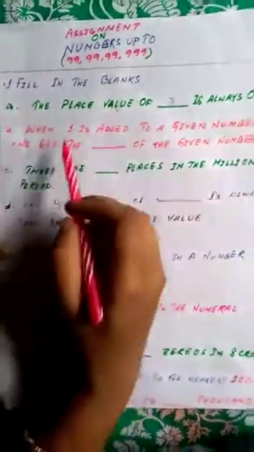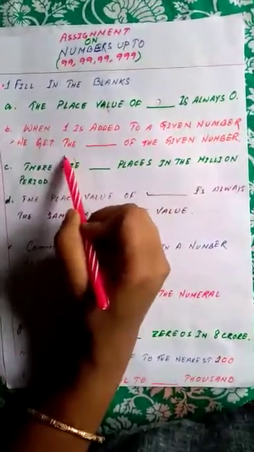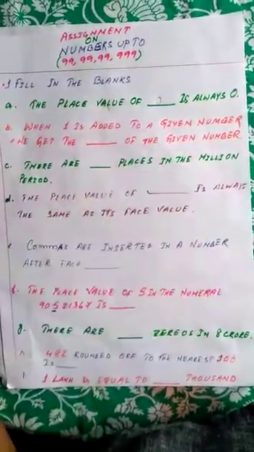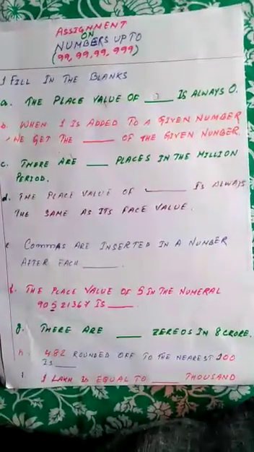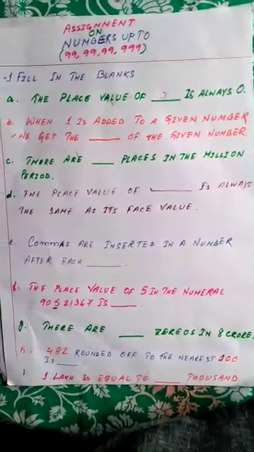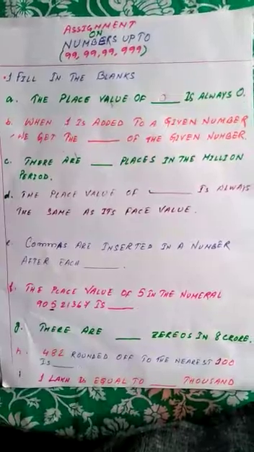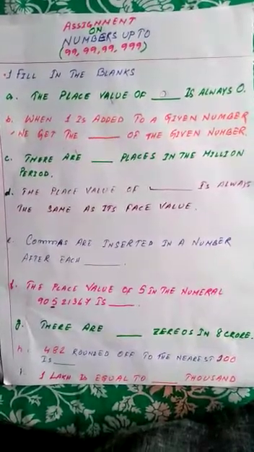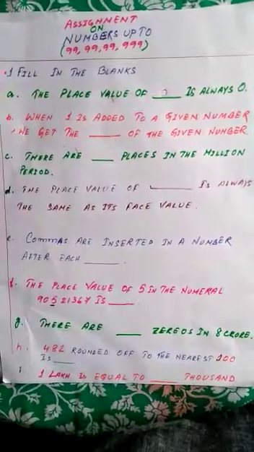And when 1 is added to a given number, we get the dash of the given number. If you have seen our previous classes, you know this answer. The successor and predecessor, you know it.